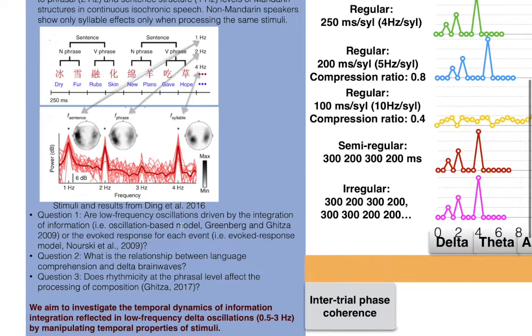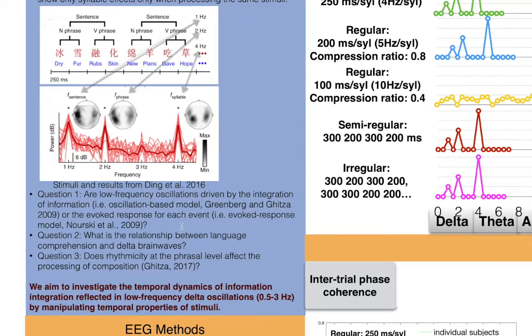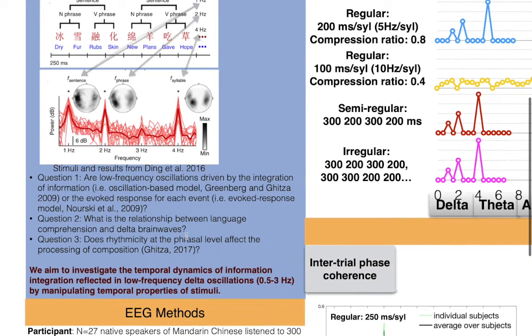So based on this study, I have three research questions here. The first question is, what do those peaks mean? Are those low frequency oscillations driven by the integration of information that is proposed by the oscillation-based model, or the evoked response for each event that is proposed by the evoked response model?